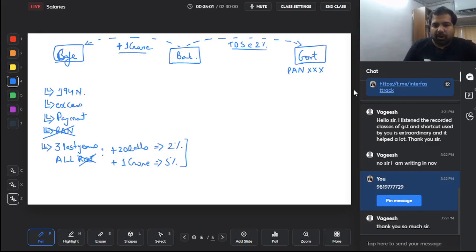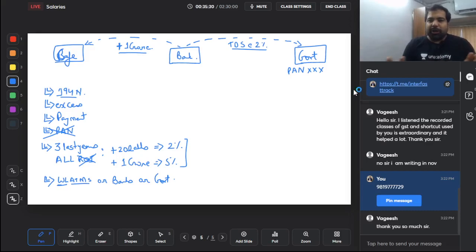Guys, this does not apply when the amount is withdrawn by white label ATMs. What are white label ATMs? White label ATMs are companies who own and operate ATMs. Example, Tatas or Birlas, etc., who don't have a bank, but they can start and operate an ATM. Yes, they are called white label ATMs. Or if it's withdrawn by banks, guys, banks can obviously withdraw. Or if it's withdrawn by a government department, in these 3 cases, there is no section 194N.